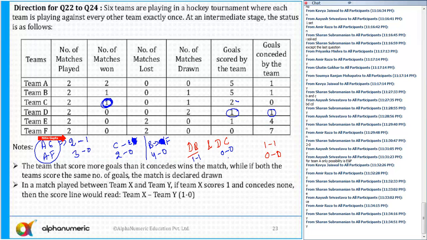Last case. Remember, the match of A is 2-1 and then 3-0. 2 plus 3 is 5, 1 plus 0 is 1. That is 5 and 1. For F, F has conceded 3 goals here and 4 goals here. 3 plus 4 is 7. And for E, E has conceded 2 goals here and 2 goals here. So 2 plus 2 is equal to 4. So that's the only possibility. Is that clear to all of you now? Please respond, guys.